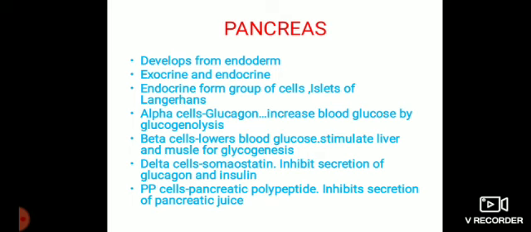Beta cells lower the blood glucose because they produce the hormone insulin, and this insulin helps in absorption of the blood glucose in muscle and liver. Delta cells of the islets of Langerhans produce the hormone somatostatin. It inhibits secretion of glucagon and insulin, or suppresses the activity of alpha cells and beta cells. Other cells are PP cells. PP means pancreatic polypeptide. They inhibit the secretion of pancreatic juice or digestive juice.